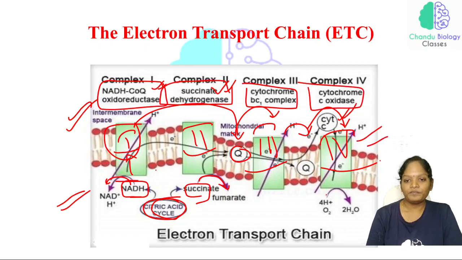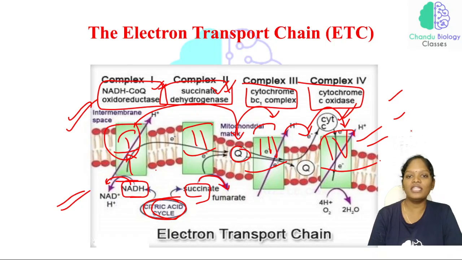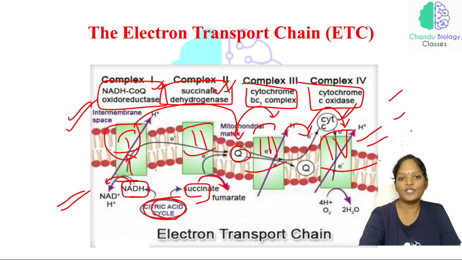Okay. Now, in both of these, that is the complex 1 pathway and complex 2 pathway, for complex 1, who is the donor of electron? NADH. For complex 2, who will be the donor of electron? That is FADH₂. In both pathways, who will be the final acceptor of electron? That will be oxygen. By accepting this electron and proton, it is converted into water. So this is the holistic view of the electron transport chain.